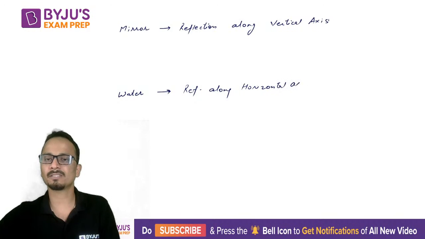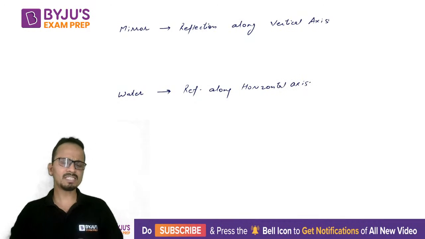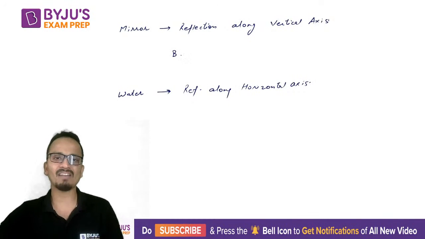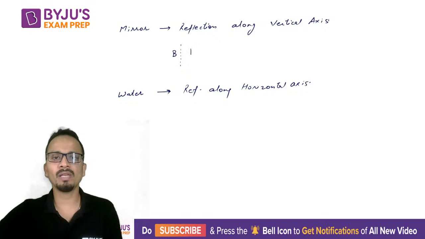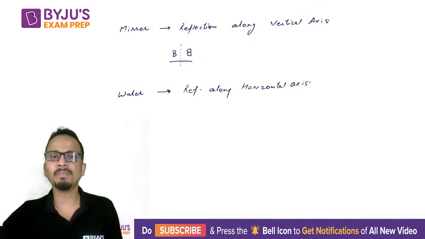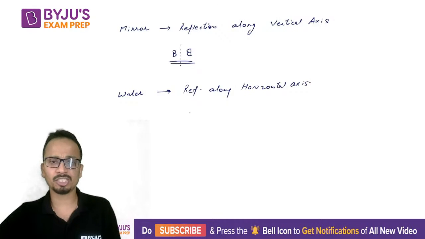All right. So if I take any symbol, let's consider alphabet B. So if I look at the reflection of B along the mirror, it will become like this. Okay, B ekdam ulta ho jayega. Fine. So this is called the mirror image of B, right? Now, if I look at an example of water image, let's consider A.